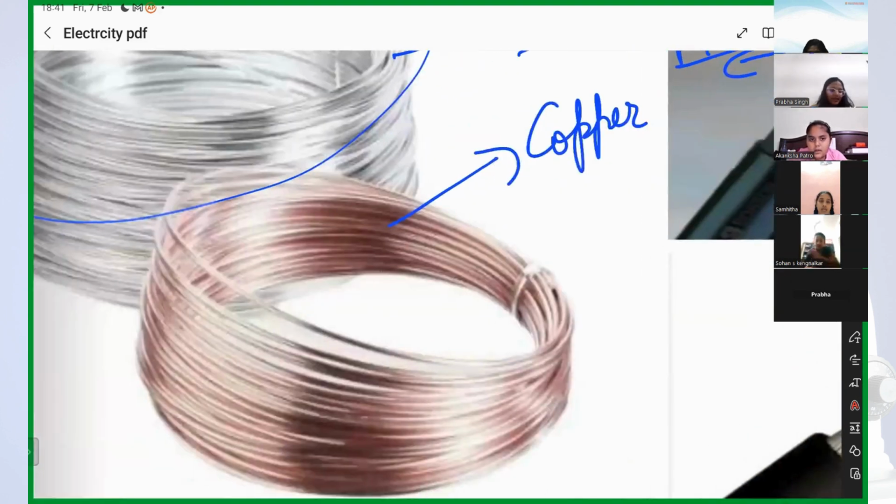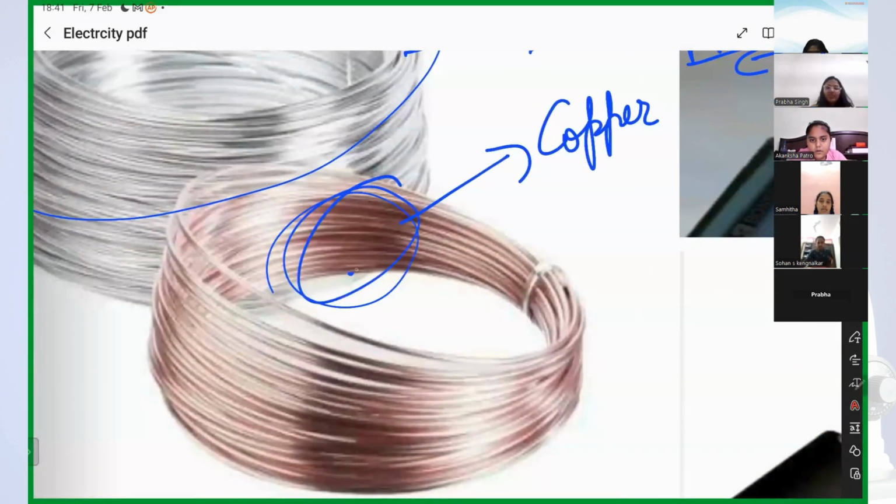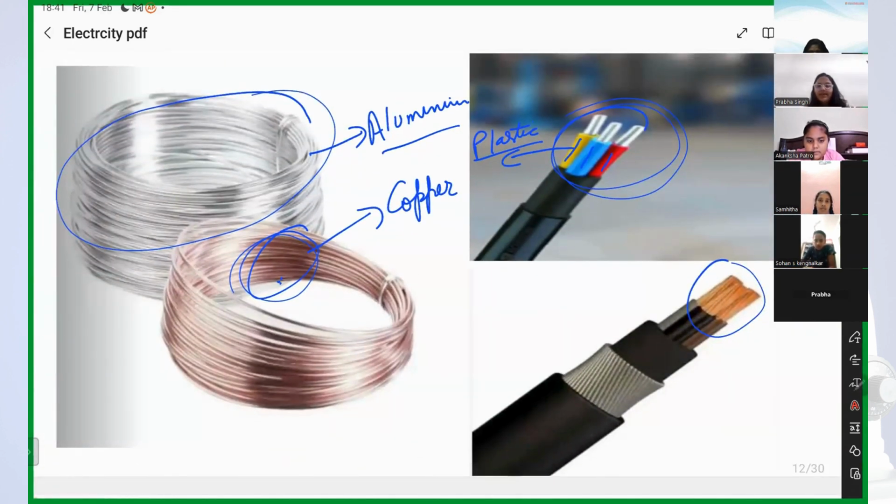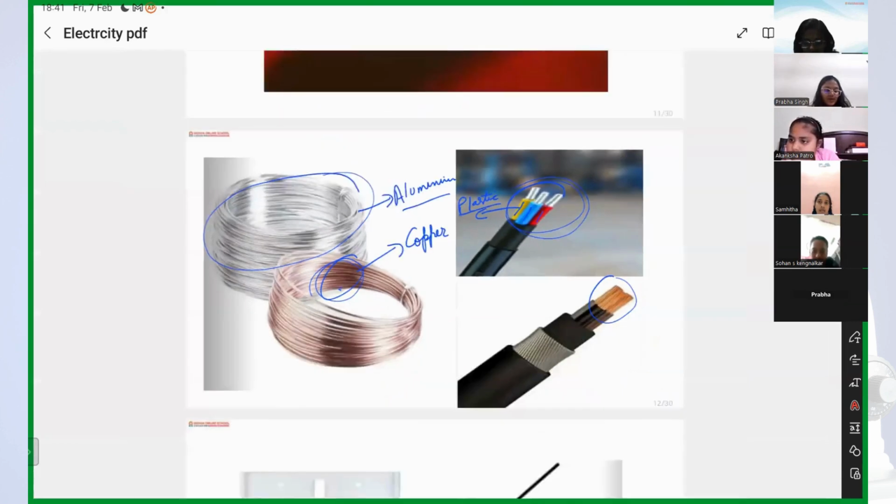If there were no plastic, can we touch that wire if electricity is passing through it? No. Can we touch the wire if there is no plastic wrapping around it? No, ma'am, you can't touch it. That's why we need an insulator. So on the conductor, we have wrapped a layer of insulator. Say again with me: on the conductor, we have wrapped a layer of insulator.